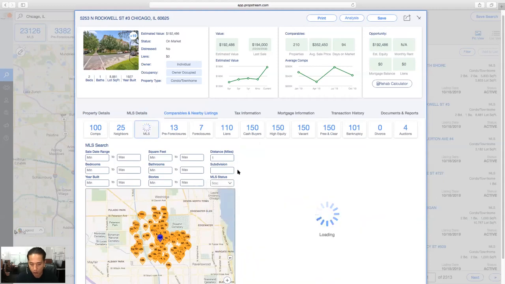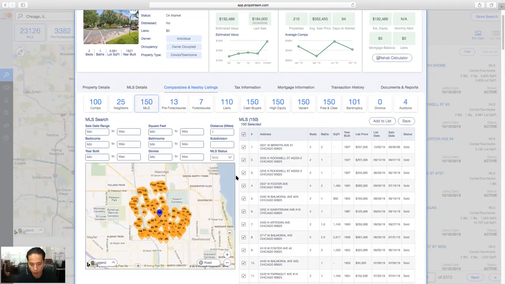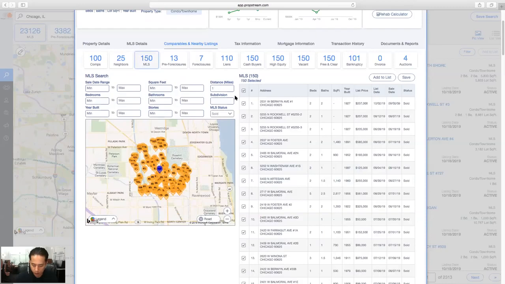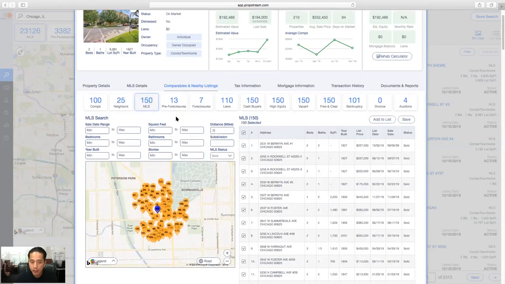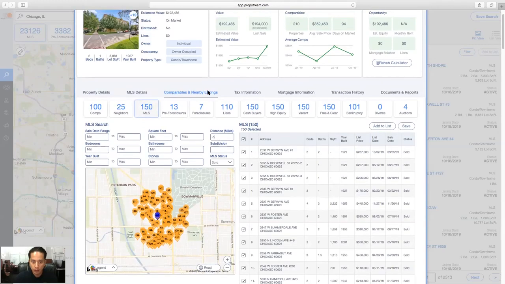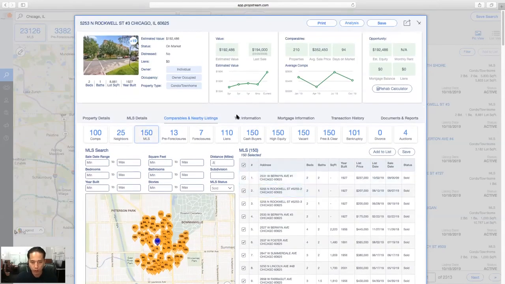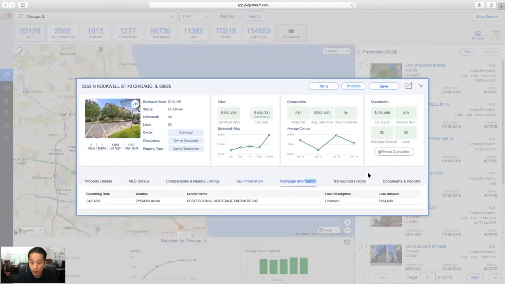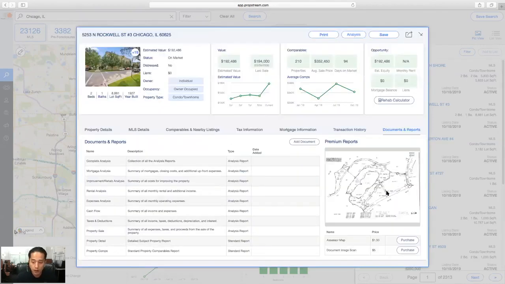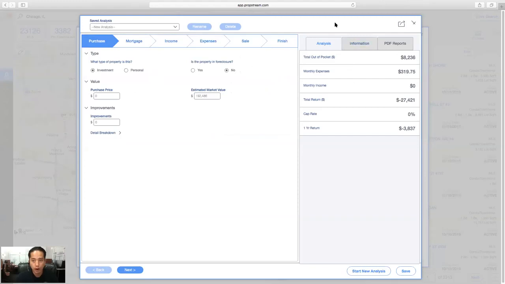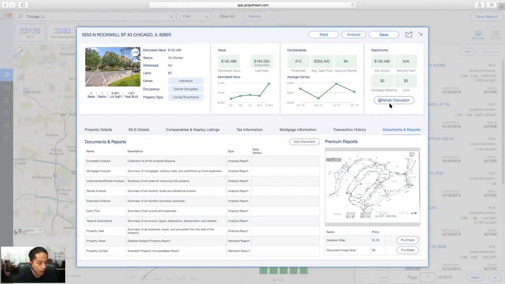So you can just see all the sold listings around that property in a 1 mile radius, or you can decrease it, perhaps a half-mile radius instead. So you have comps that you can run. You can take full control over that. You can print out your records, tax information, mortgage information, transaction history, documents and reports, the ability to print properties, the ability to run an analysis on that property, and then run a rehab calculator on that property.